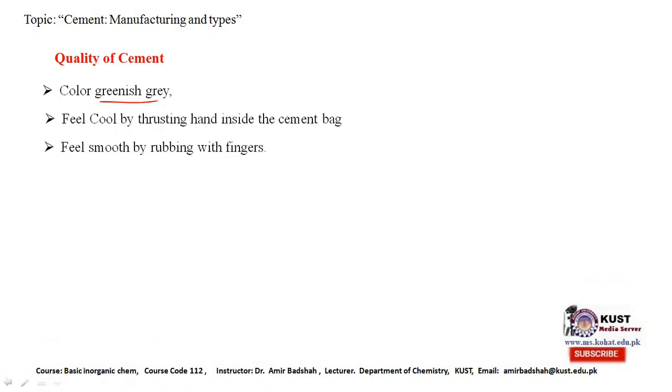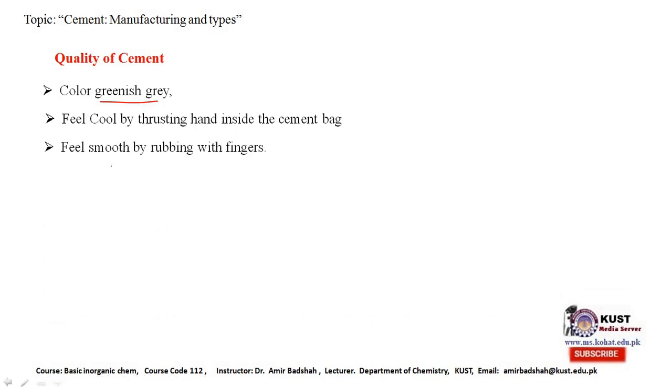How to check the quality of cement? The quality of the cement is checked from its color. If it has greenish gray color, it means the cement has a good quality. If by thrusting the hand inside the cement we feel cool, it means the cement is of good quality.